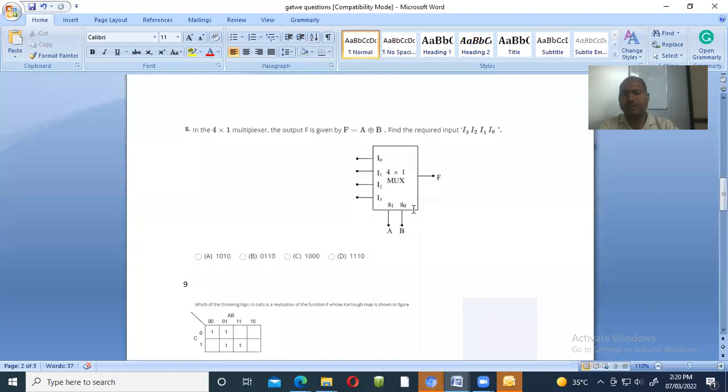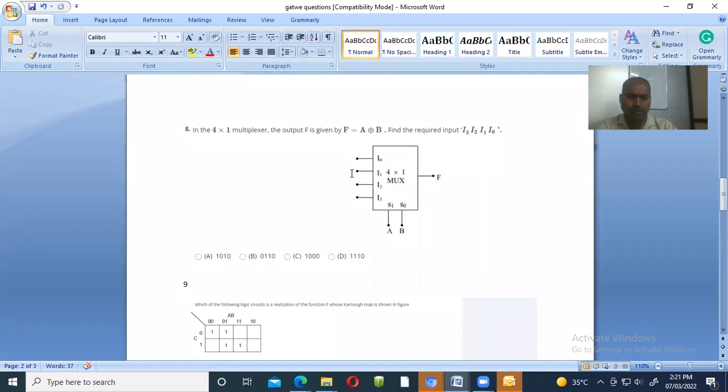See, when we calculate with respect to the XOR gate, we know that the XOR gate, A XOR B, is nothing but 0 1 1 0. Okay, so that's why we write 0 1 1 0, because they have already given the I3 I2 I1 I0 values.